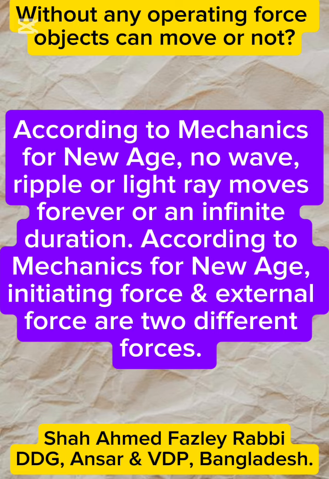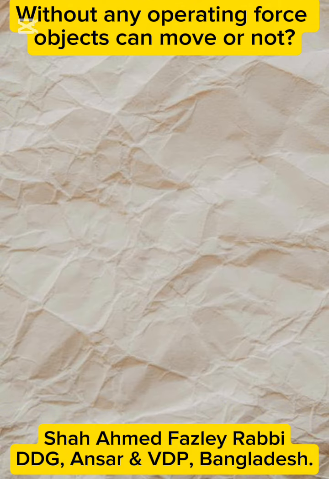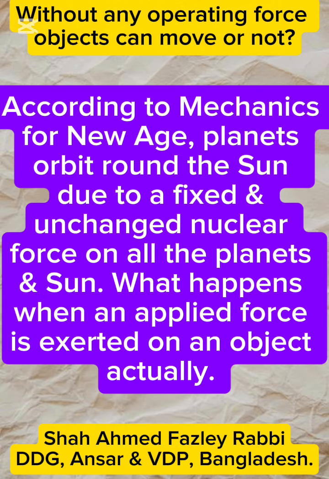According to mechanics for New Age, initiating force and external force are two different forces. Initiating force keeps an object operated for a specific distance or duration and an external force increases or decreases the value of initiating force. So, when the value of external force is 0, then it has no impact on the initiating force. According to mechanics for New Age, planets orbit round the Sun due to a fixed and unchanged nuclear force on all the planets and Sun.